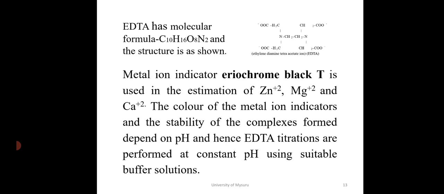EDTA has molecular formula C10H16O8N2 and the structure is as shown. Metal ion indicator Eriochrome black T is used in the estimation of zinc, magnesium and calcium ions. The color of the metal ion indicators and the stability of the complexes formed depend on pH, and hence EDTA titrations are performed at constant pH using suitable buffer solutions.